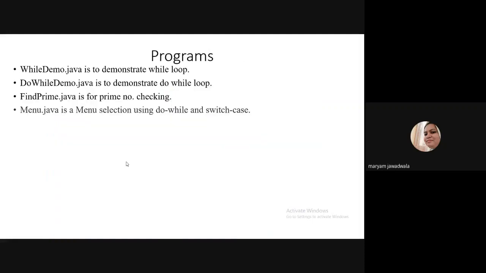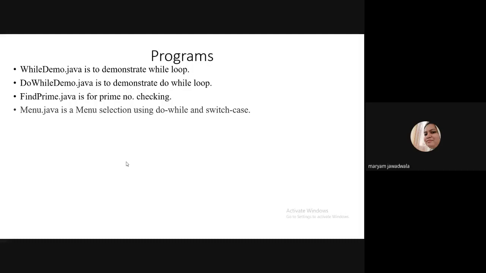Now I am going to show you some programs. The first is a while demo program, how we can write a while loop in Java. The next one is how we can write a do while loop in Java. Then how to find out a prime number. This prime number program is to show you how to write a for loop in Java. And the last one is menu.java.